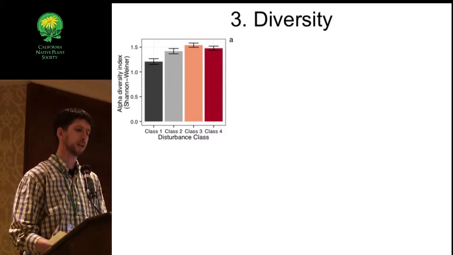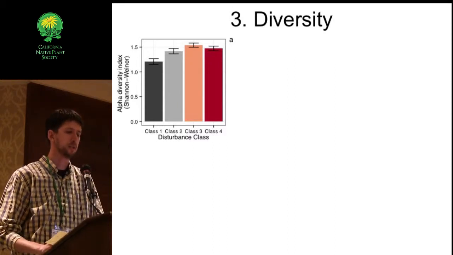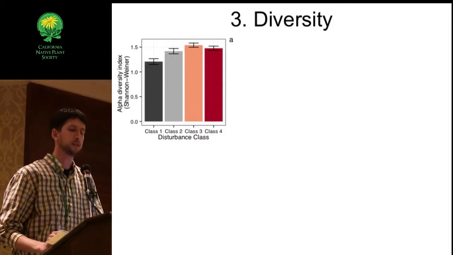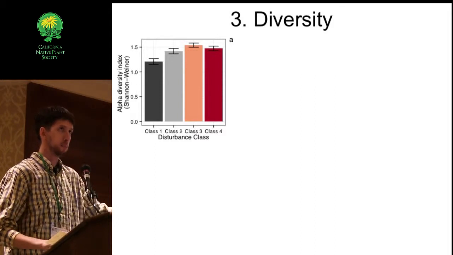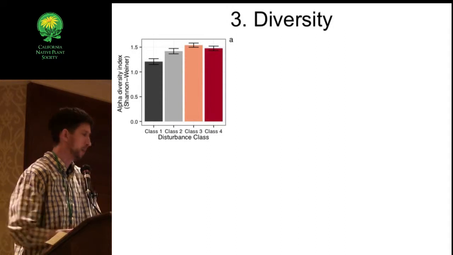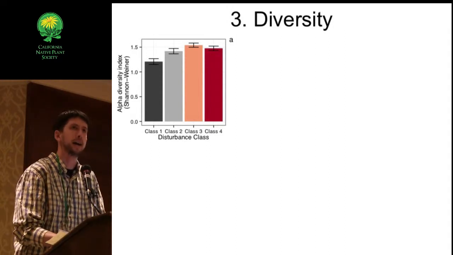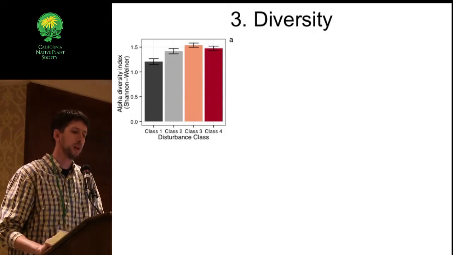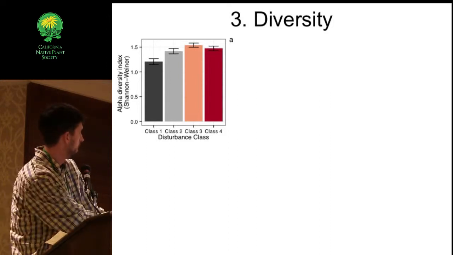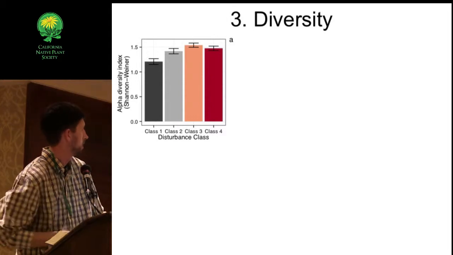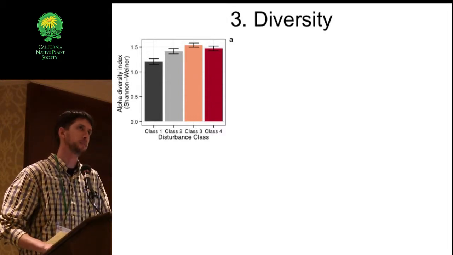And so when we combine these to get a stand level estimate of diversity, or a gamma diversity index, we see the predicted intermediate disturbance peak, which is classes 2 and 3, so fuel treatments and fuel treatments plus wildfire, which have the highest stand scale diversity. And this is also the group right here with the most equitable balance between north temperate and southern xeric flora.